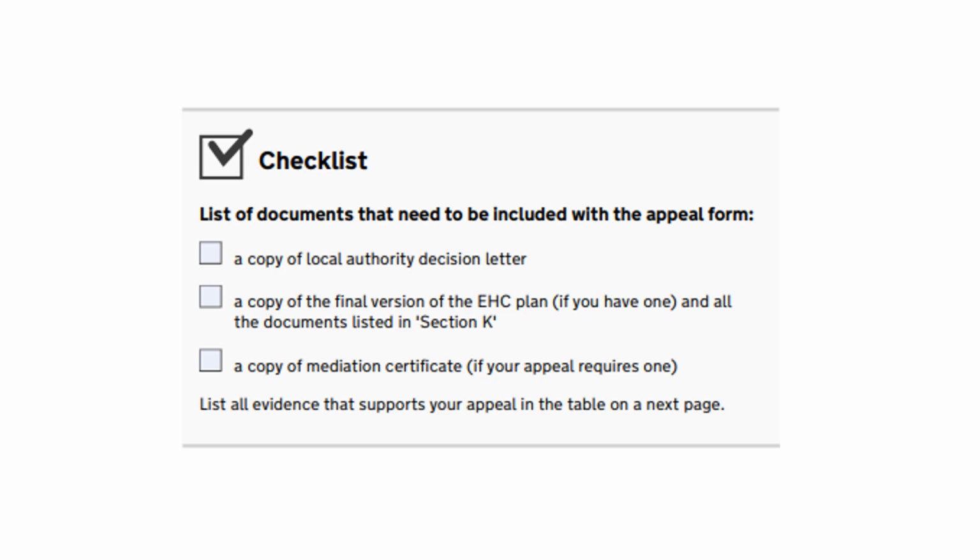If you're posting your appeal form, we would recommend that you send it via recorded delivery. If you're sending the appeal via email, it's also fine to type your name in the signature box.